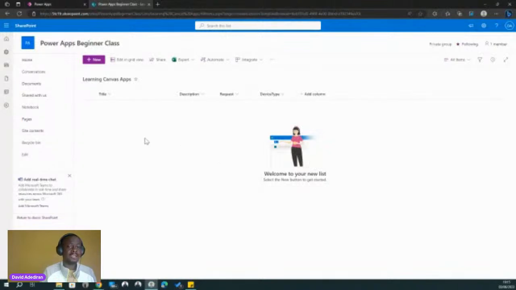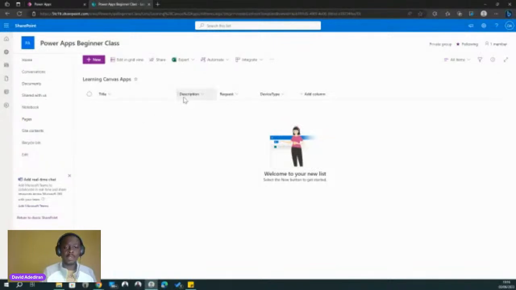Now, I talked about data types and we'll talk about data types later. But even in our data source there is a sense of data types that we need to understand, because there are different types of data and we need to be able to work with them in different ways. If you look at this title, it's what we call a single line of text. What that means is that it allows us to put simple text like your name, the name of a department, something like that.